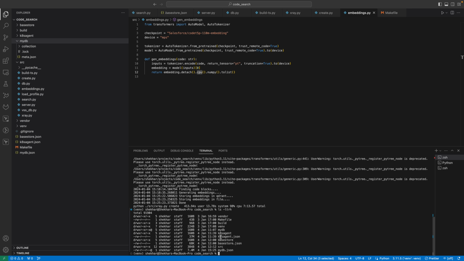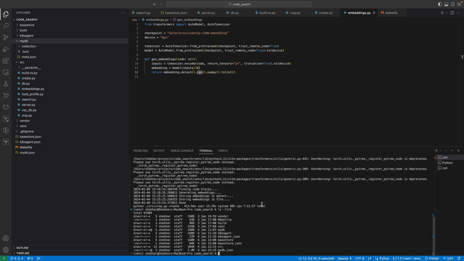For the GitLab stuff, I don't know why it's showing so little, but it's about 7. Oh yeah, there you go. It's 7.4 MB. And for the K8s agent project, which is a pretty large project, it's about 37 MB. That's the size of the raw flat JSONs that have been embedded. And then the Qdrant databases are roughly the same size. So the size of the flat files is about the size of the Qdrant DB. I'm using Qdrant locally, which basically uses SQLite to store the files.